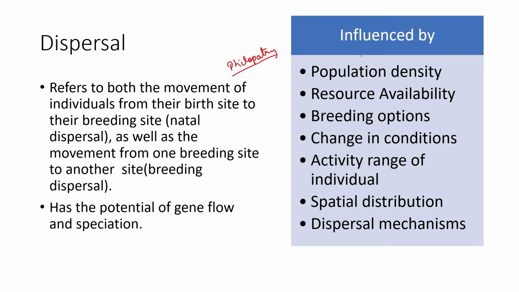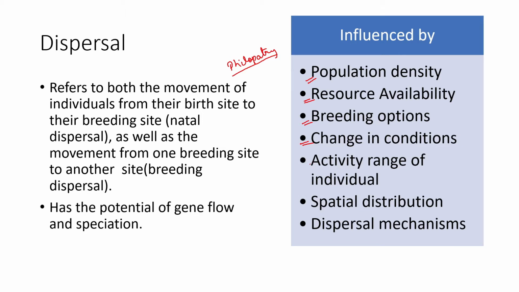Dispersal is influenced by multiple factors, one being population density. When there are multiple individuals, a few have to move out because there are fewer resources. So it also refers to resource availability. If resources are scarce, even if individuals are few in number, they have to manage with the available resources. Then there are breeding options. If individuals living together share the same familiar genes, there are chances of inbreeding, hence they should move out. Changing climatic conditions or artificial conditions, habitat fragmentation and similar situations also make individuals disperse to other places.